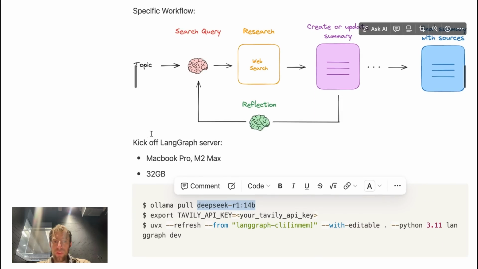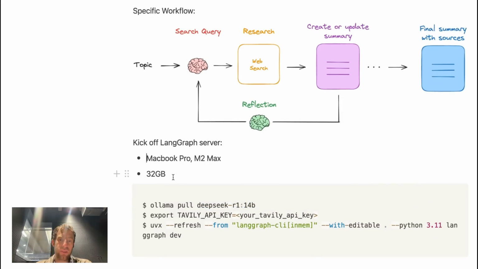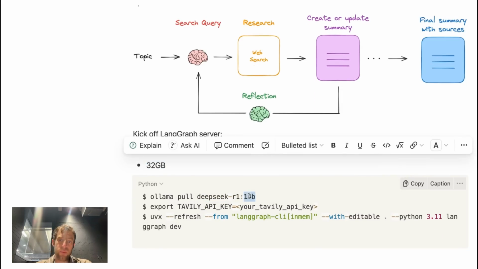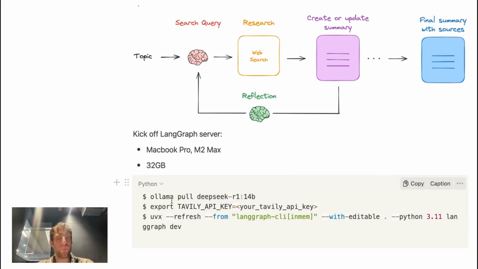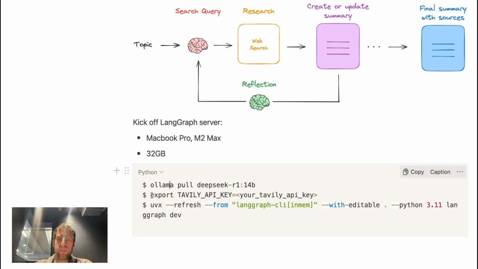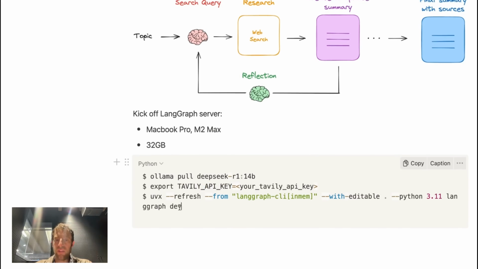So just some specifics here. I have a MacBook Pro M2 Max with 32 gig. I found that the 14 billion distilled DeepSeek-R1 model is about at the edge of what I can run, but still it's fun to try, as discussed before. All I need to do to run this is set my Tavily API key that allows for web search and kick off this command.